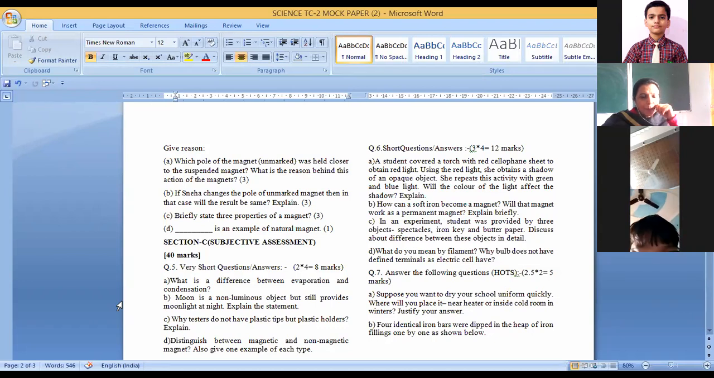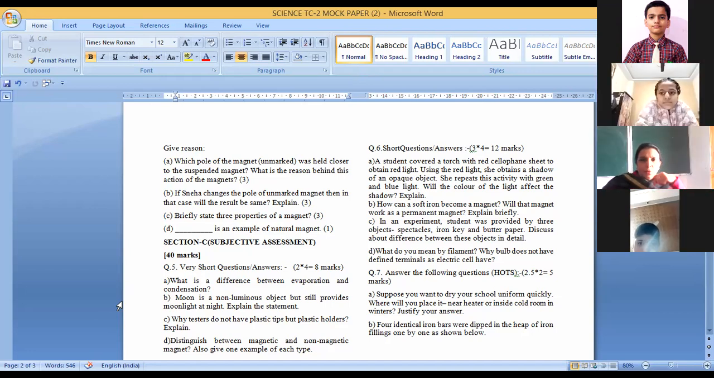What are the basic properties of magnet? Ma'am, it attracts iron, cobalt, or nickel. It loses its property if it gets heated, dropped from a height, or broken. It will attract if there are opposite poles, and it will repel if there are same poles.